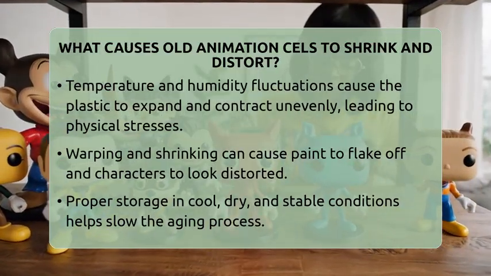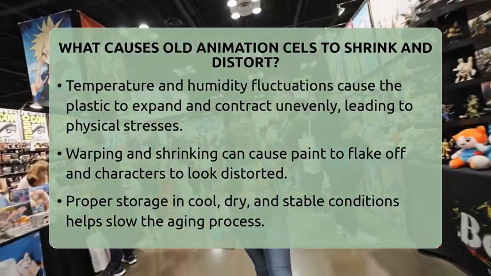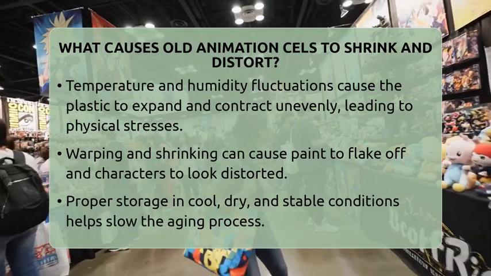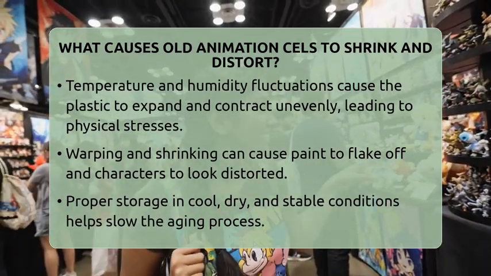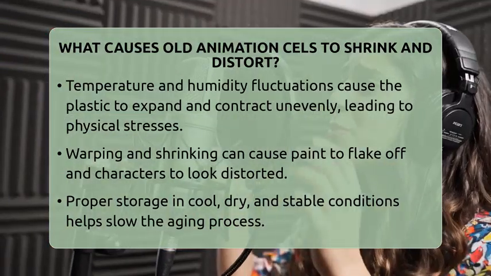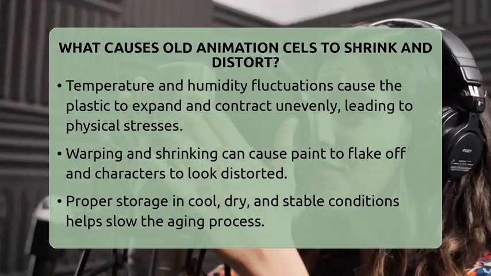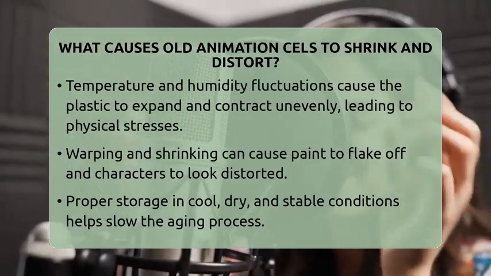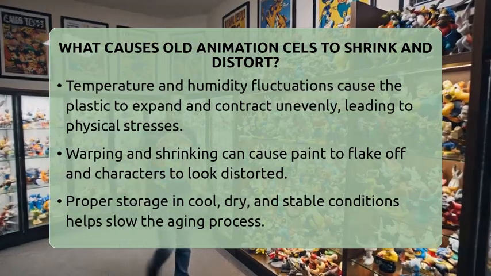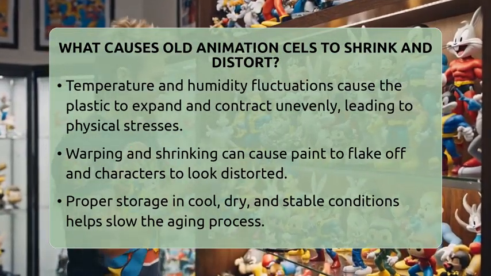Paint layers are also affected. Since the paint is applied on the reverse side of the cell, as the plastic shrinks or warps, the paint can lose adhesion and flake off. This makes the character look distorted or incomplete. Because these plastics were made for industrial use and not long-term preservation, they naturally degrade over time.